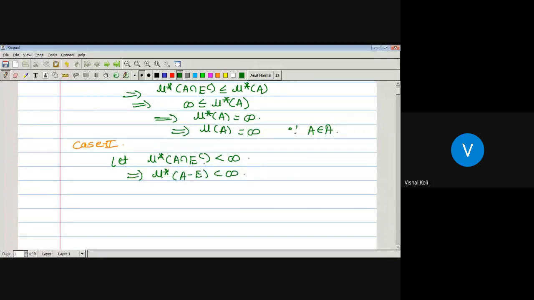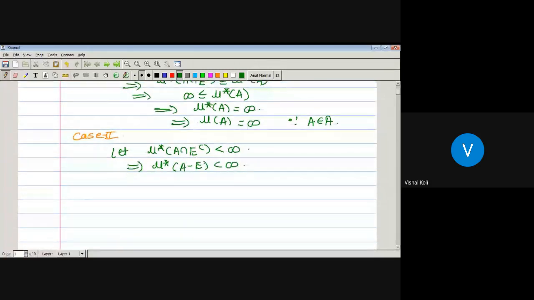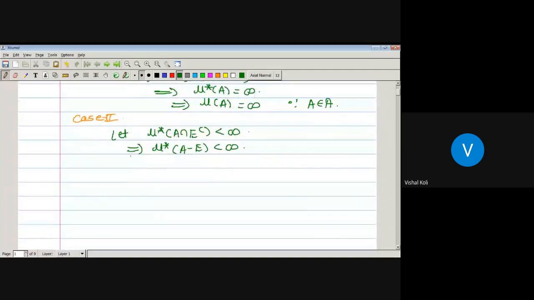We will construct one set F as A intersection E. So let F be A intersection E, which implies F is a subset of A and F is a subset of E. Since F is equal to A intersection E, it contains only those elements which are common to both A and E.